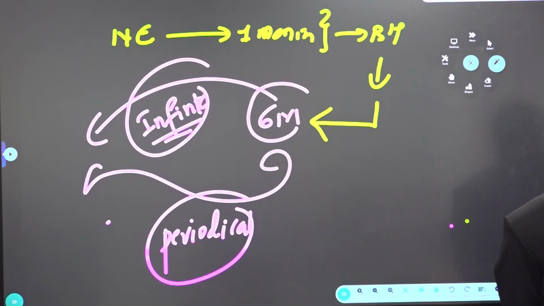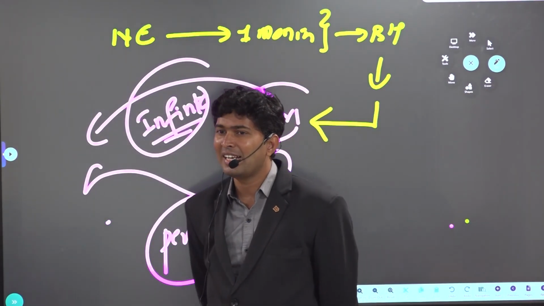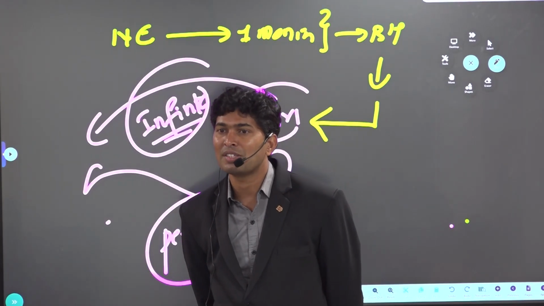Again, if you look at approval for continuation, meaning to continue the national emergency after completion of 6 months, approval of either of the houses by special majority is required according to the 44th Constitutional Amendment only. Now, all these were brought in the 44th Constitutional Amendment Act to prevent the excess concentration of power in the hands of the President.